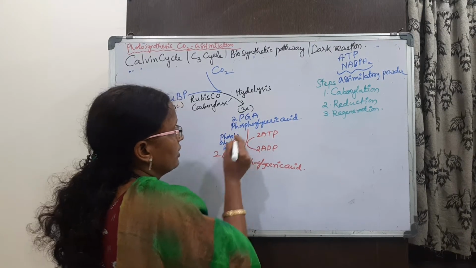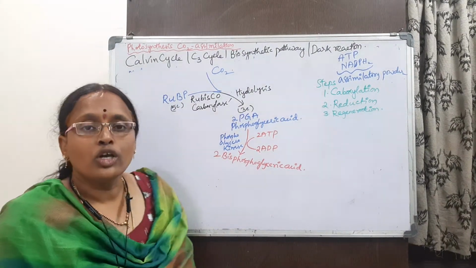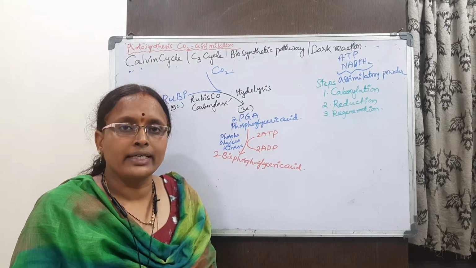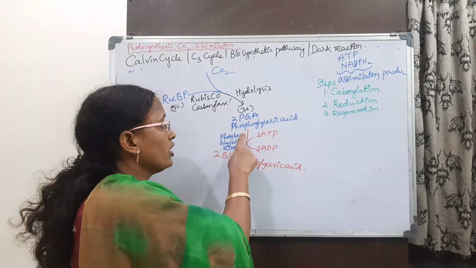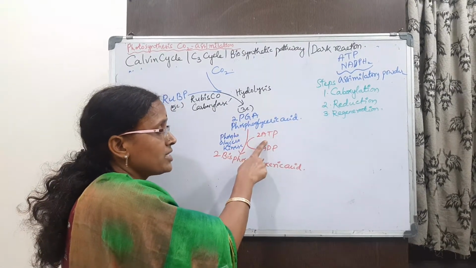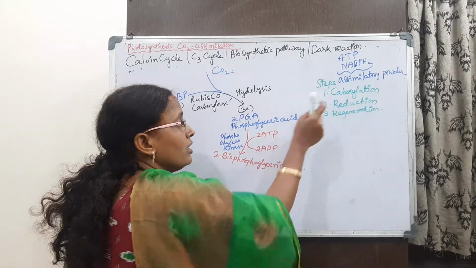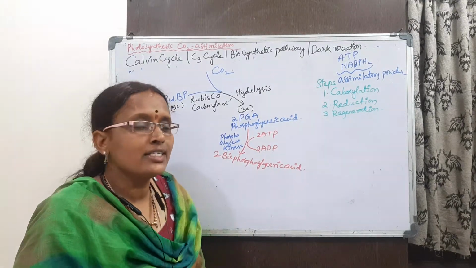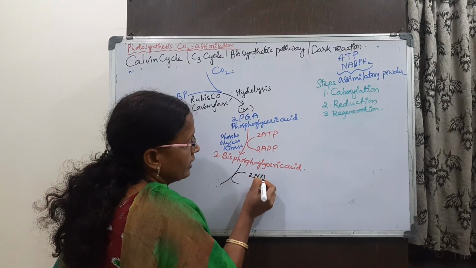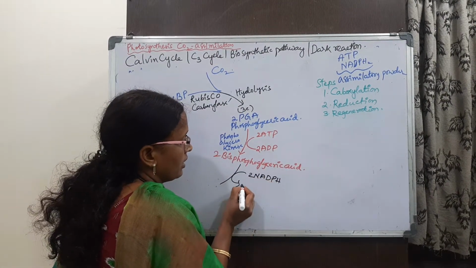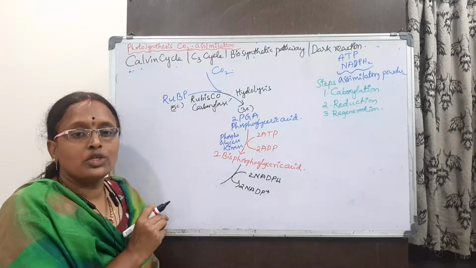Phosphoglycerokinase, the enzyme. In the presence of this enzyme, phosphoglyceric acid utilizes the 2 ATPs and produces bisphosphoglyceric acid. We said that there are 2 steps in the reduction, and the second step is by taking the 2 molecules of NADPH, it converts 2 molecules of NADP plus and forms into